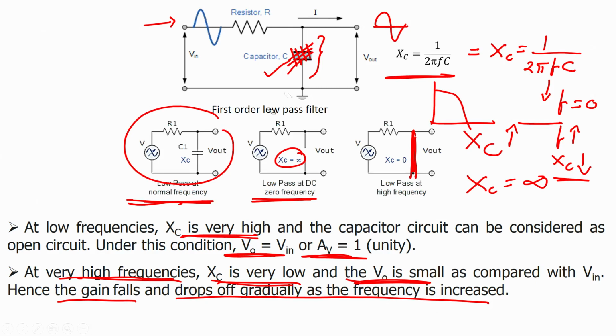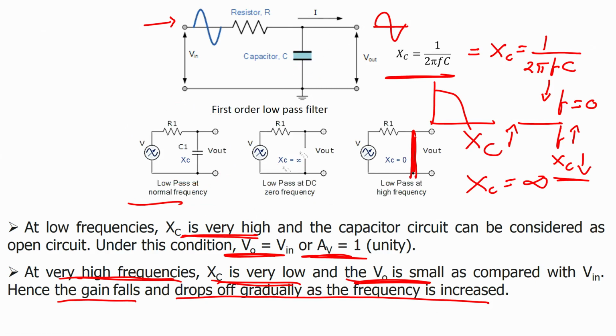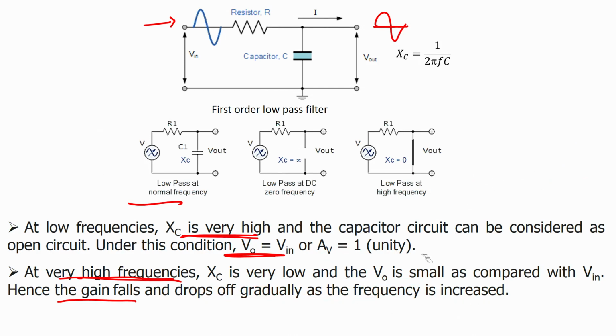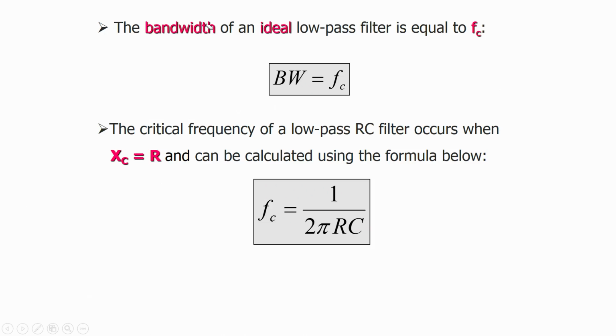Extremely easy. You have to just understand the role of the capacitor. If you understand the role of the capacitor, the filter becomes extremely easy to understand. The bandwidth of an ideal low pass filter is equal to Fc. The critical frequency of a low pass filter occurs when Xc equals R and can be calculated using the formula Fc equals 1 upon 2 pi RC.